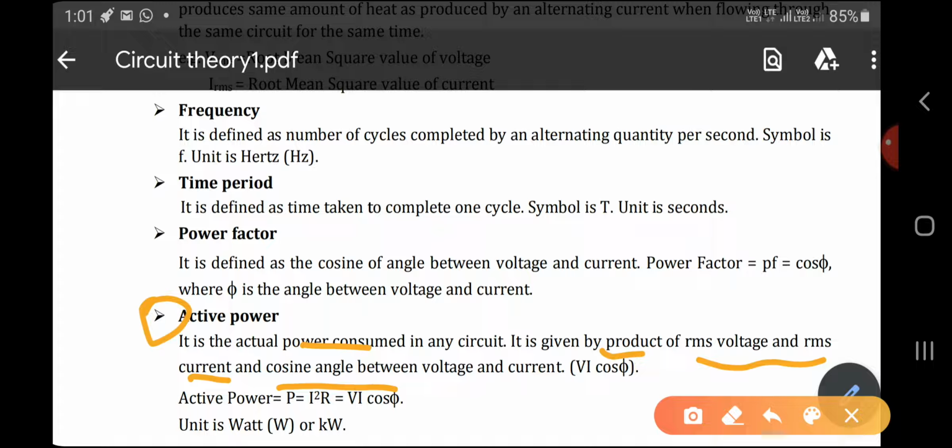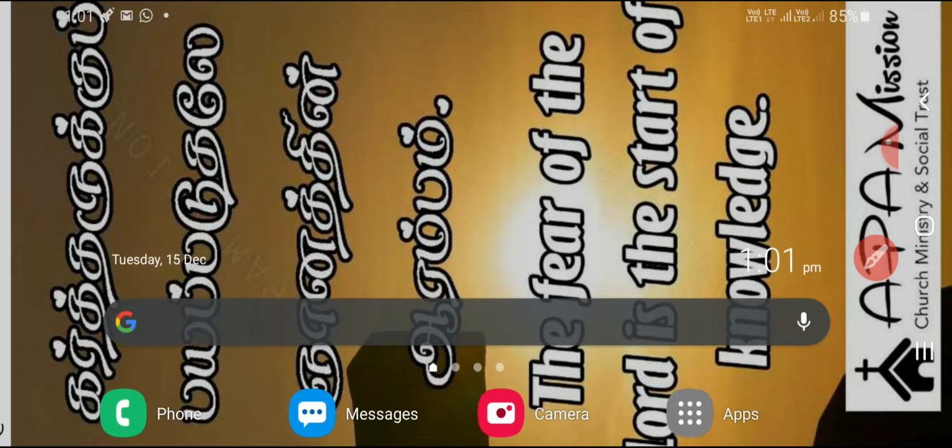The active power can be represented as P equals I squared R, or VI cos phi. They will give the voltage and current values and they are giving the angle, so you can calculate the power factor. So the formula for active power is VI cos phi. The unit is watts or kilowatts.